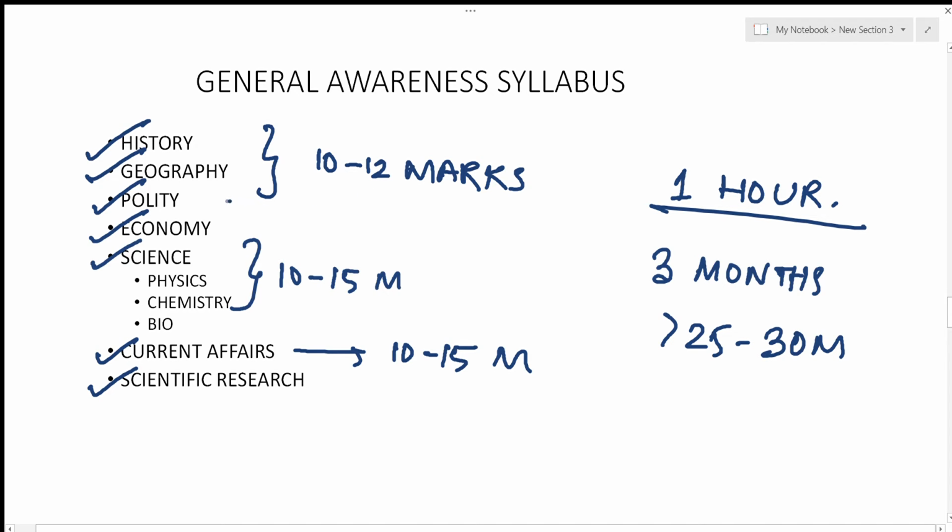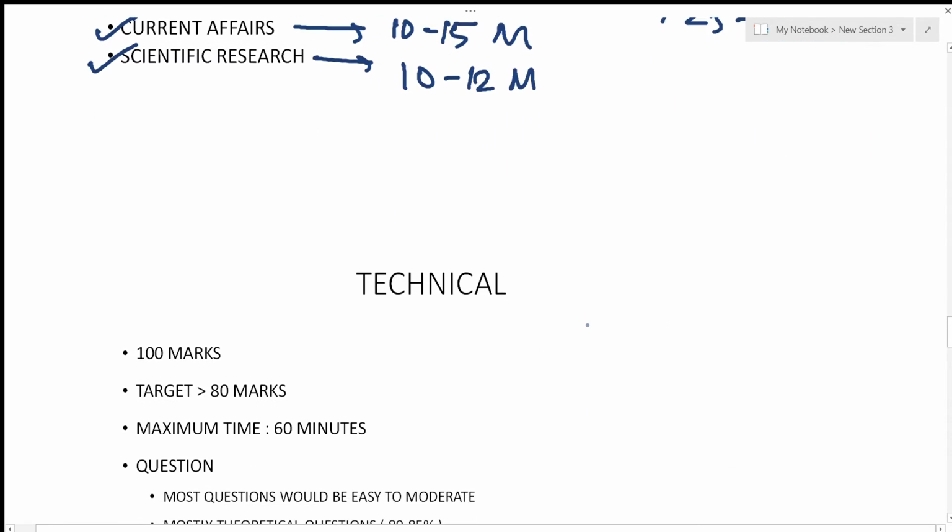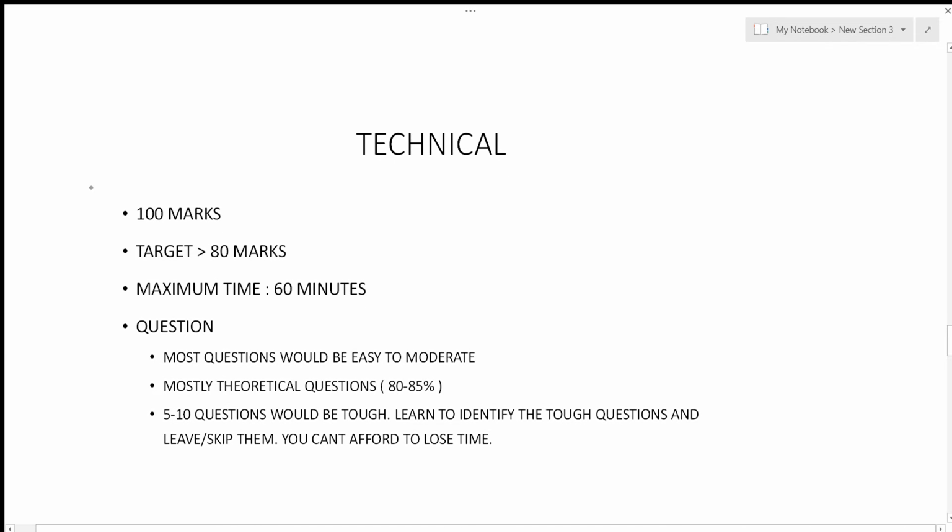Now, the subjects like polity, economy, and scientific research together carry around 10 to 12 marks. But don't spend more than 5 to 10 minutes in these sections, or else you'll have to leave the technical questions as well. Now, the most important part is the technical part.